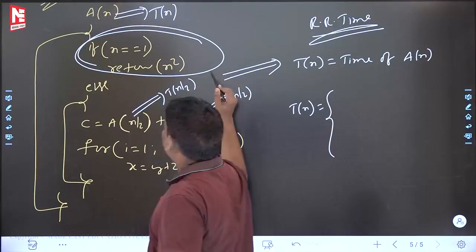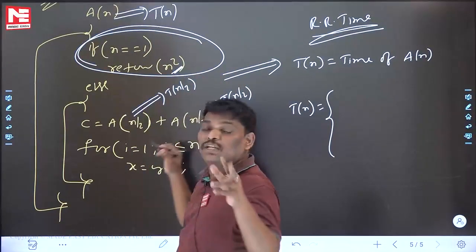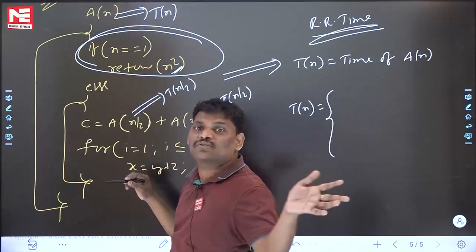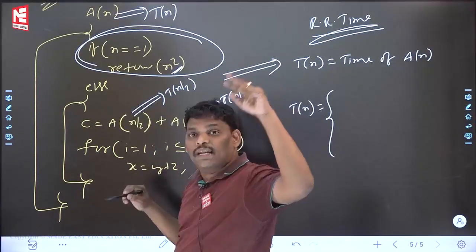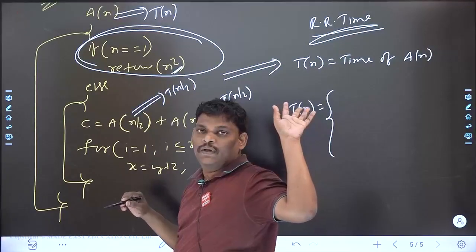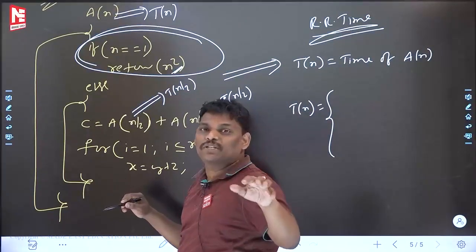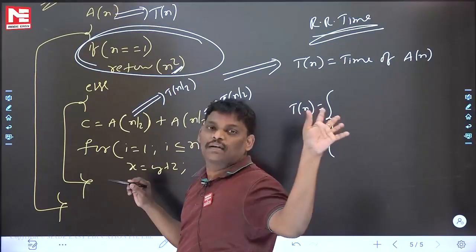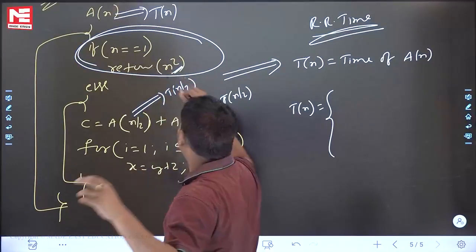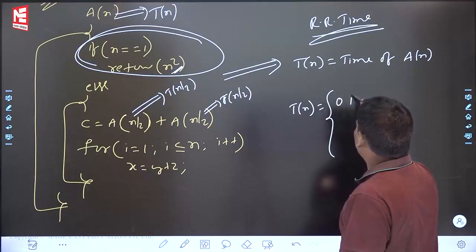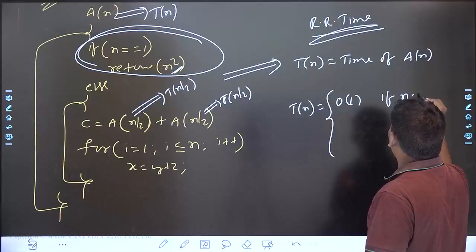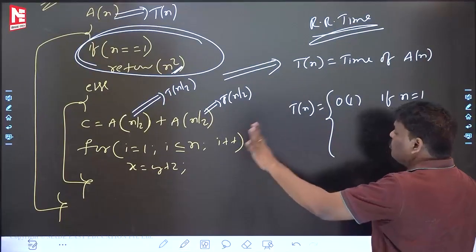No loop. Some people are saying n square there. N square there means time complexity not n square. 2 inner loops are there, n square. Right? N is there, not time complexity n. One loop is there, n. Here no loop, nothing. So Tn is equal to constant time if n is equal to 1. Otherwise, come to the else part.